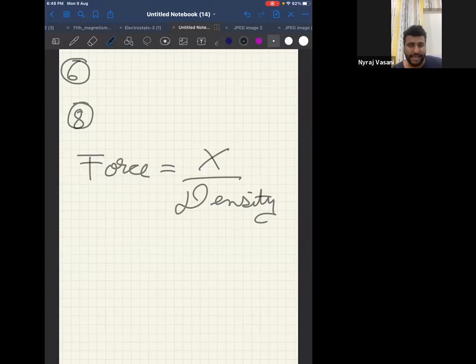Question number 10, your next homework. Question number 11, your next homework. Question number 16, start solving right now.